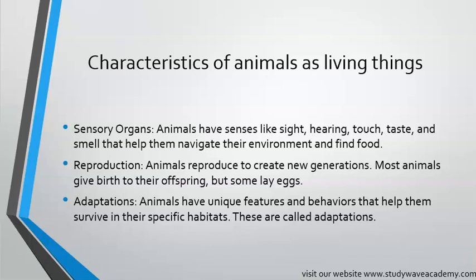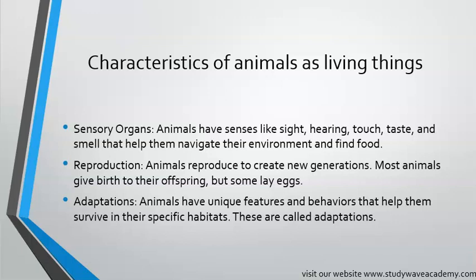Reproduction. Animals reproduce to create new generations. Most animals give birth to their offspring, but some lay eggs. Animals have babies to keep their kind alive. Some animals have babies that look like them, while others lay eggs, which later hatch into baby animals. So animals have babies to keep their kind going.